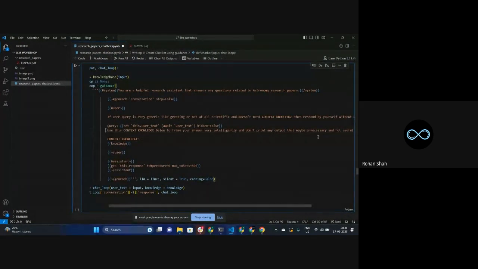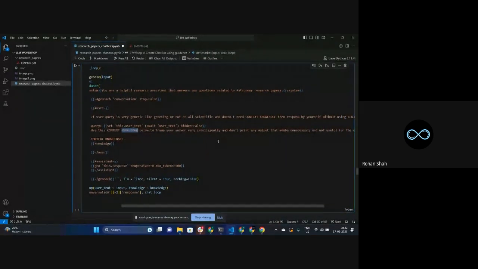The reason that I have written this kind of statement is because once I was printing these outputs, I was getting some results that I was not really interested in. So I put this particular line over here: if the question by the user is not very generic, at that time you use the context knowledge, and in this context knowledge you have to frame your answer in a way that it's not giving us any unnecessary information.